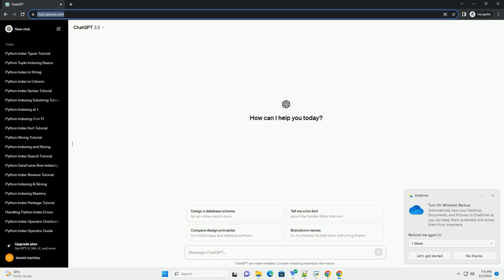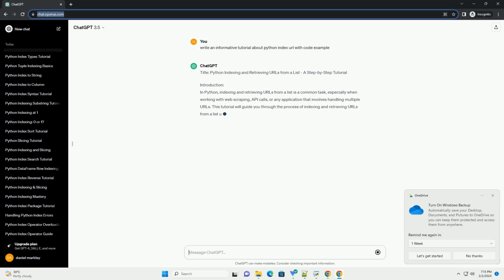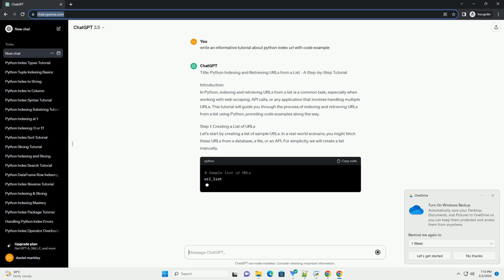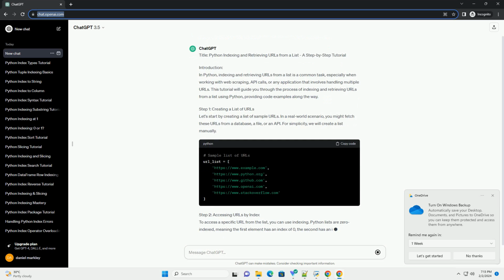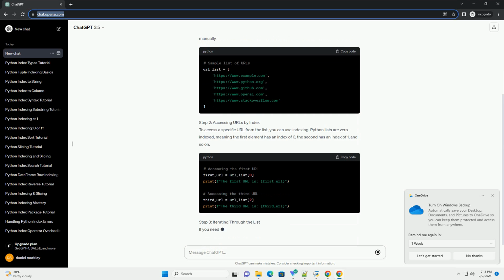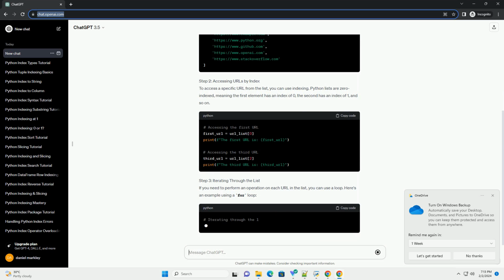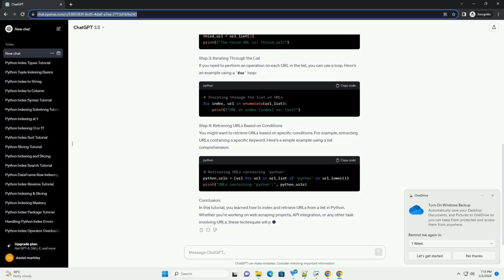Title: Python indexing and retrieving URLs from a list, a step-by-step tutorial. Introduction. In Python, indexing and retrieving URLs from a list is a common task, especially when working with web scraping, API calls, or any application that involves handling multiple URLs. This tutorial will guide you through the process of indexing and retrieving URLs from a list using Python, providing code examples along the way.